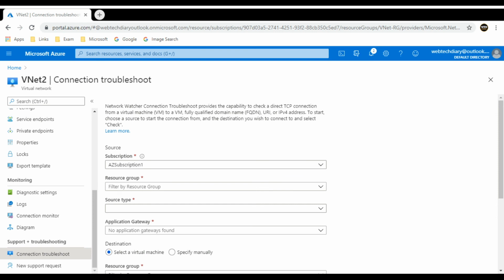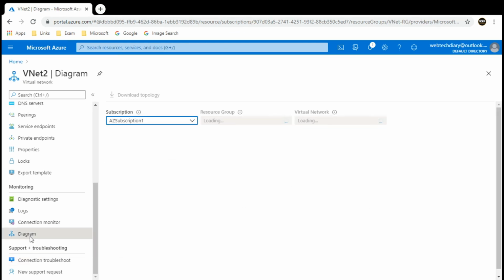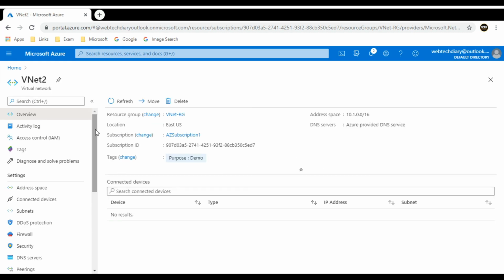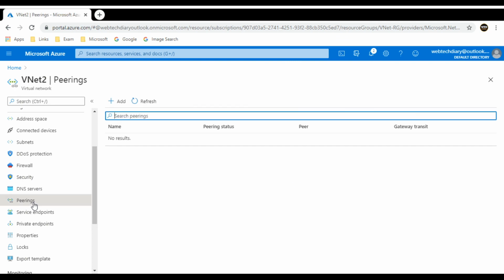Using connection troubleshoot, you can test connectivity between two VMs. You can test your TCP port or ICMP port. Diagram shows you the topology of your VNet. For now, it is showing there is one VNet and under that there are two subnets associated. Once we provision the virtual machines, it will show the NIC cards here so that you will have a clear understanding. This is how you can create an Azure virtual network. In my next video, I will demonstrate how you can do peering to communicate between two virtual networks.